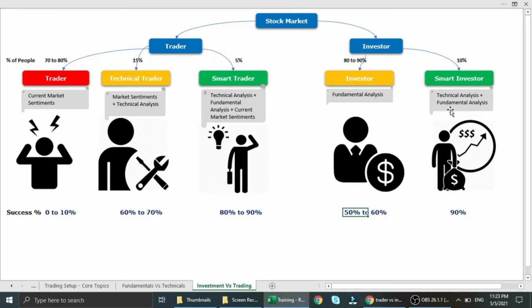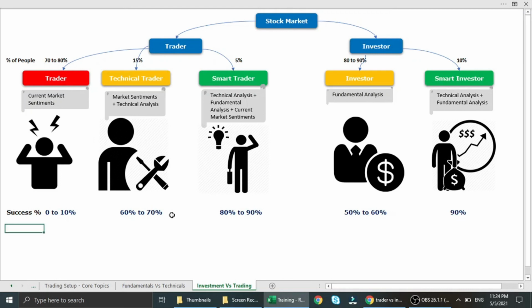Stock market never goes in a straight line, it moves in swings as I discussed. So they always capture only the upswings. They never ever hold a stock which is sideways. So these are the smartest investors that I say. These are 90% successful because they also look at technical analysis. And for a long term perspective, we don't need to look at market sentiments. Market sentiments only work on intraday trading or at most 1 week.